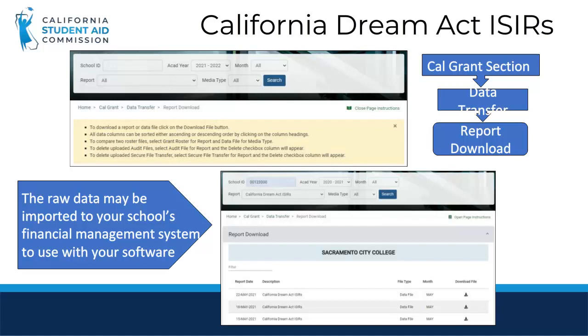The raw data may be imported to your school's financial management system to use with your software, or you can take the raw data and convert it by using the Cal ISIR tool from the Tools link located in Web Grants. The Cal ISIR tools are used to open and view Cal ISIRs in an Excel format.